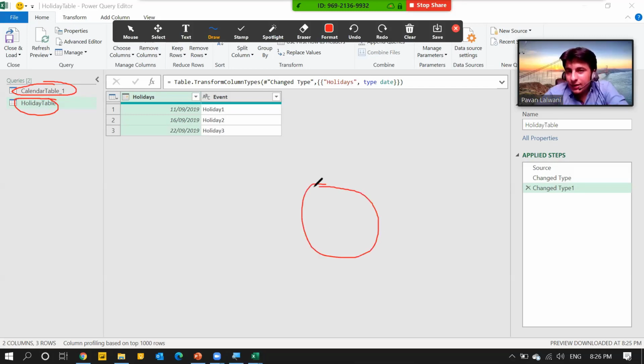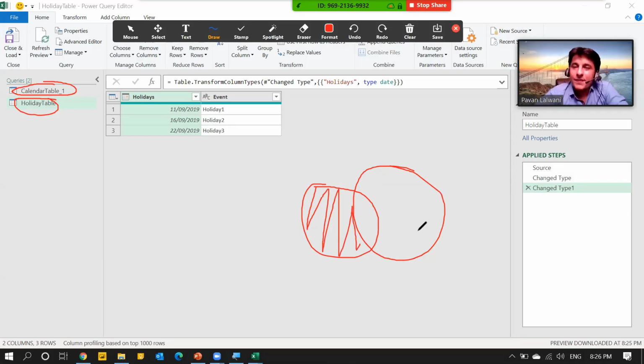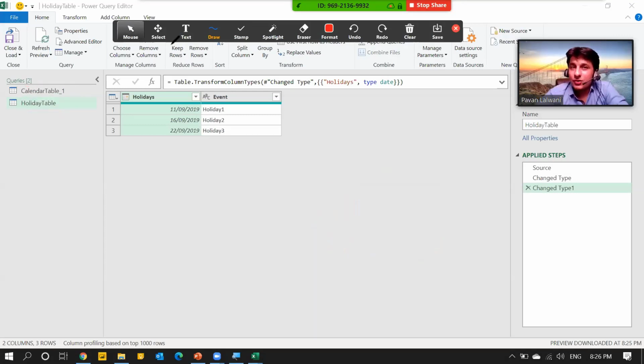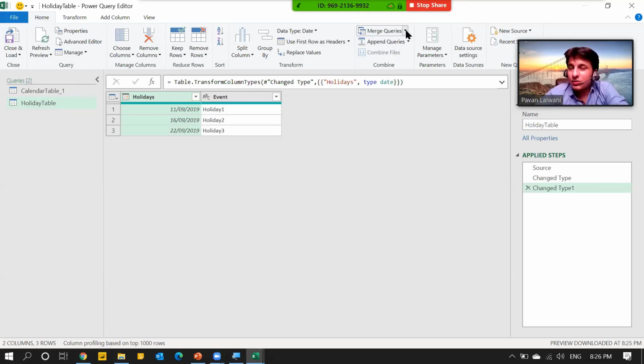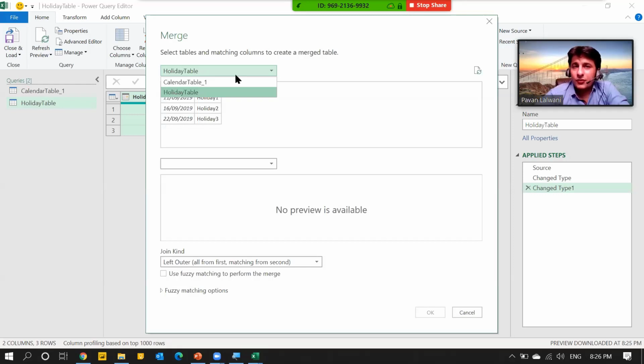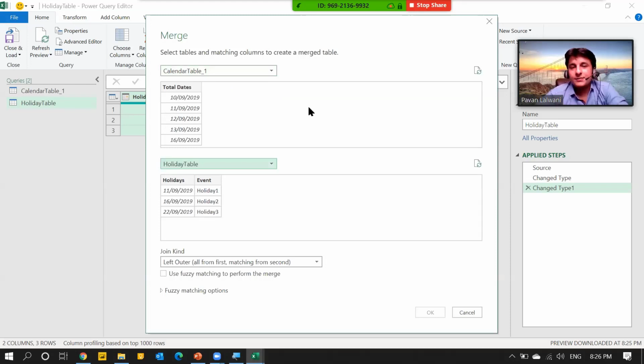These are 2 tables. So I only want data which is kept into the left table, but it should not match with the other right table, neither the common or the right. Okay, so I have to use a join type. Joins. Merge queries as new. It's like VLOOKUP. I'm using a function similar to VLOOKUP. From the top, I'll select the transactional table, that is calendar 1. From the bottom, the holiday table.